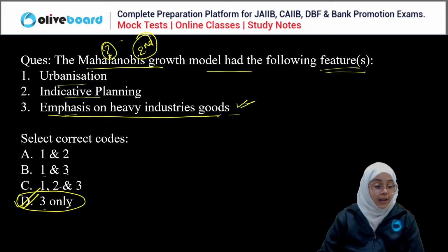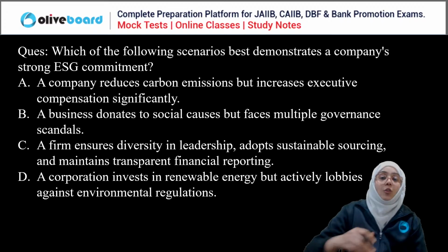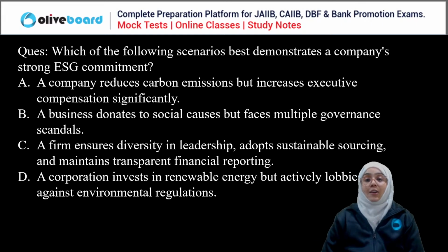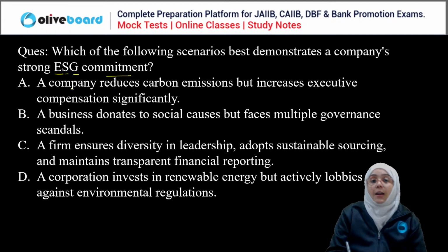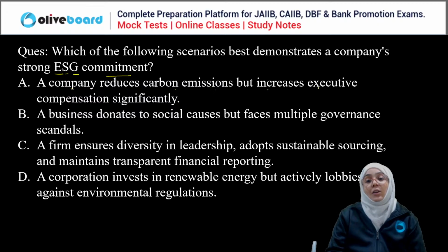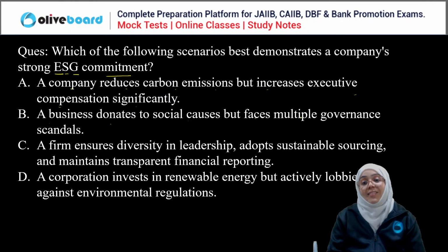Right? Can we move forward to the next question? Okay, next question. Which of the following scenarios best demonstrate a company's strong environmental social governance commitment? A company reduces carbon emission but increases executive compensation significantly. A business donates to social causes but faces multiple governance scandals.